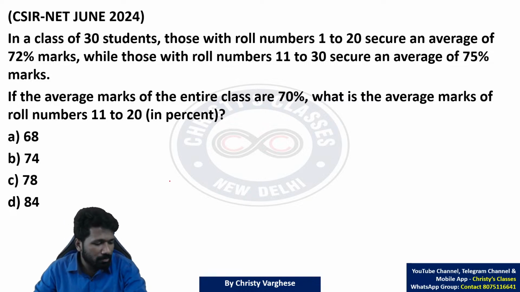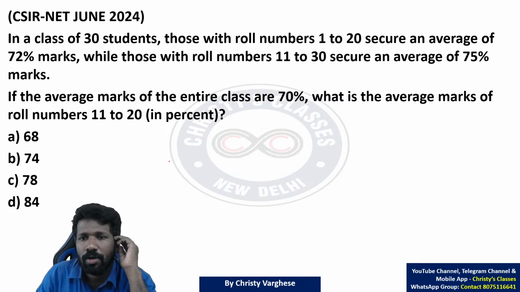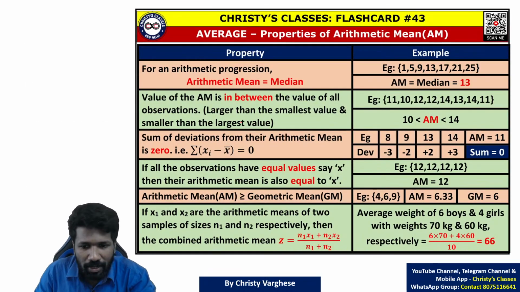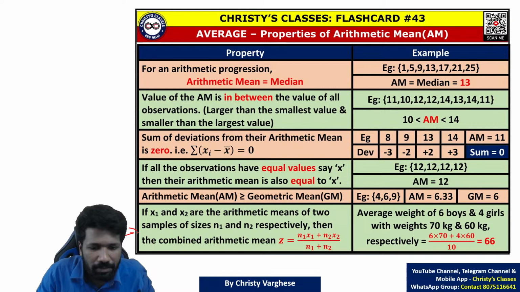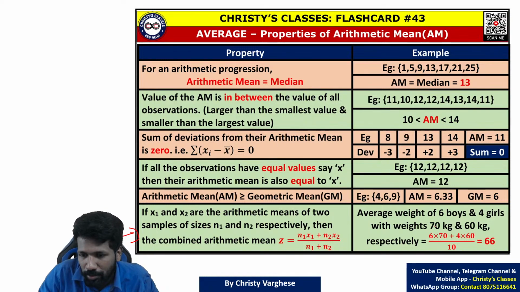Okay, so I'll explain. In a class of 30 students, those with roll numbers 1 to 20 secure an average of 72% marks. Due to lack of time, I will just directly explain the concept. This batch average idea will directly help you. Batch average, I hope all of you know. Two batches combined average will be n1x1 plus n2x2 divided by n1 plus n2.